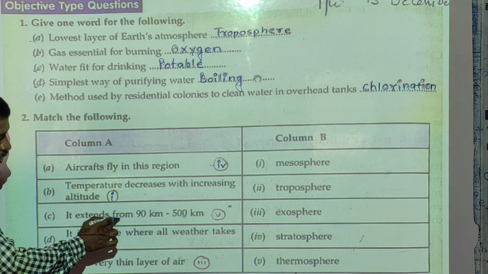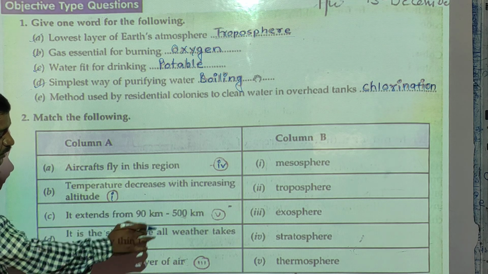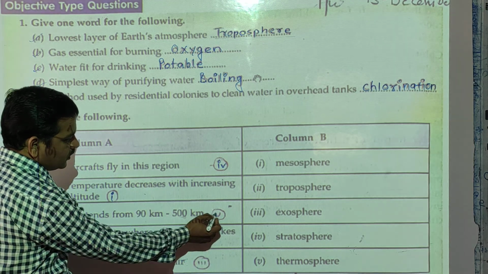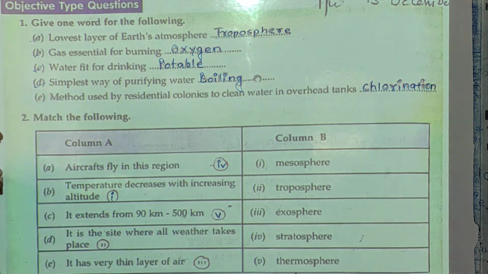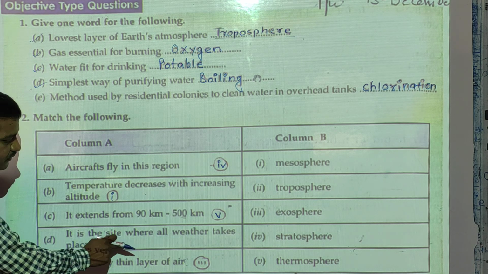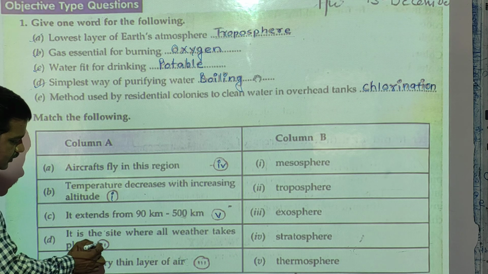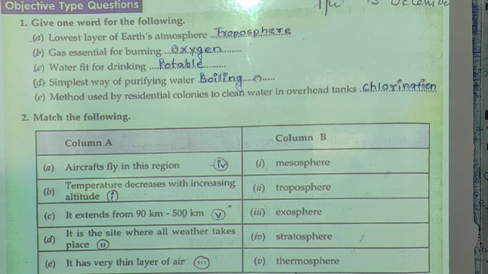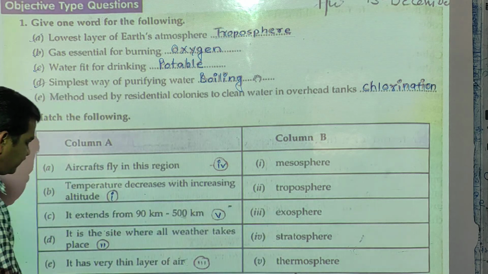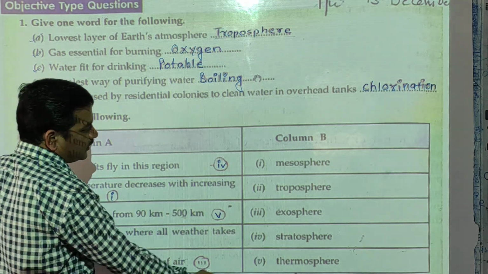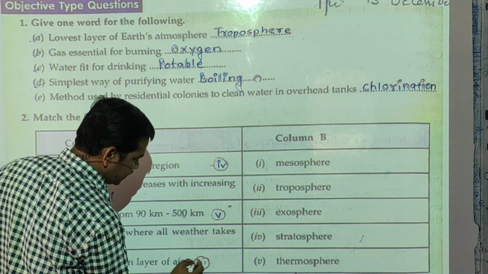It extends from 90 km to 500 km: here, number 5. It is the site where all weather takes place: second number, that is the troposphere. It has a very thin layer of air: exosphere, okay, so here the third option.